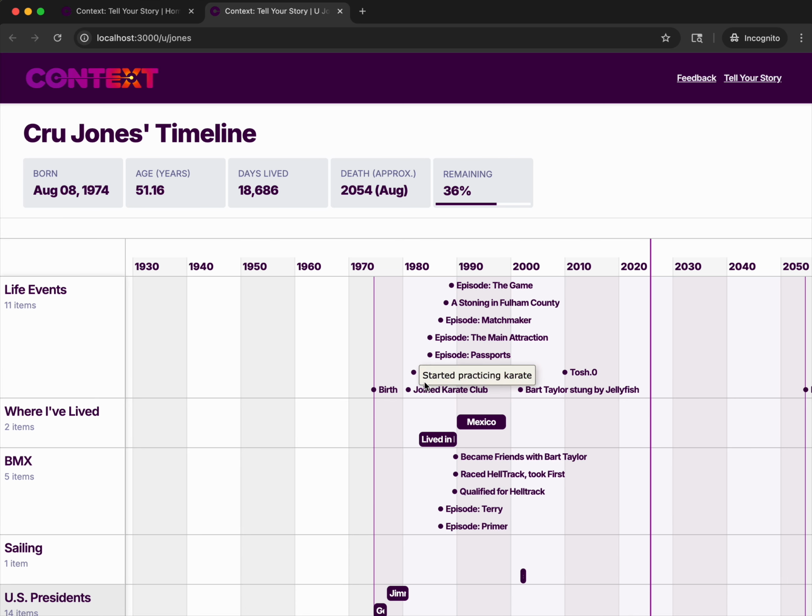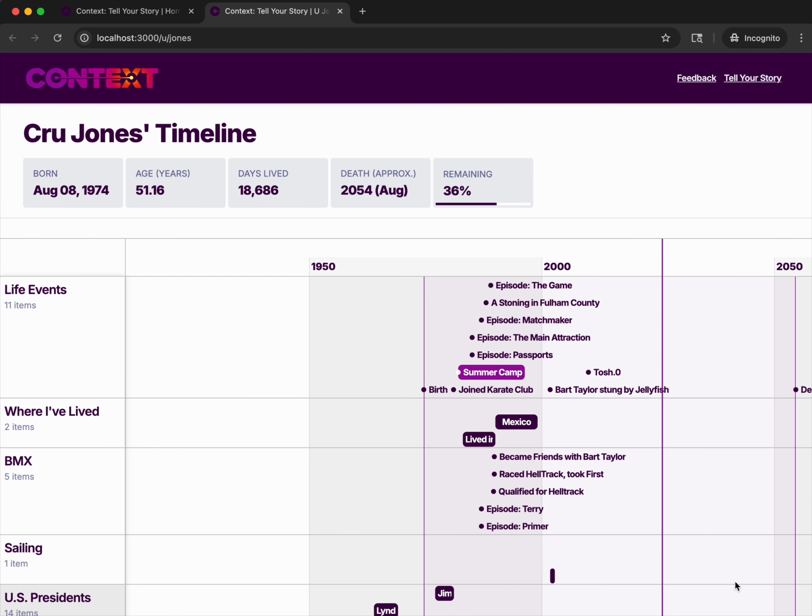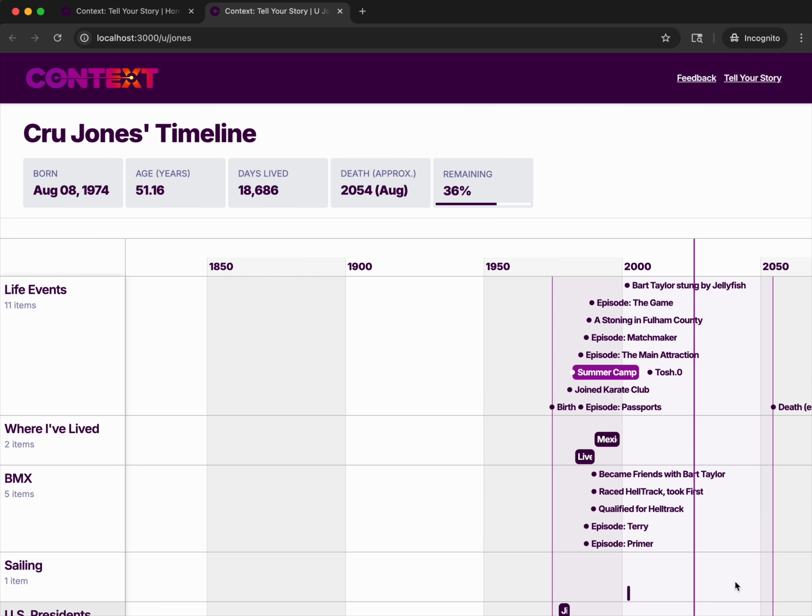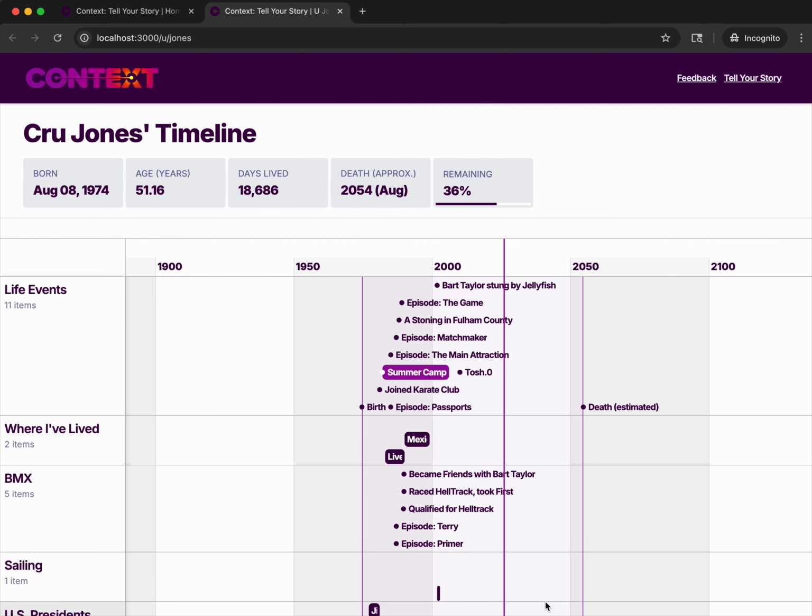I'm still working on, for example, when you click on this one, a panel pops out with an image and a more elaborate description, really turning this into some sort of a journal, diary, autobiography type feature. And again, let me know if you have any questions. Thanks.